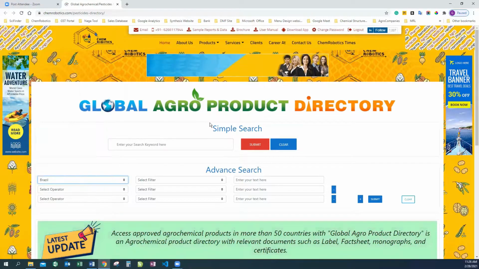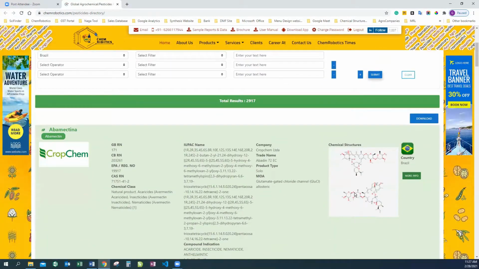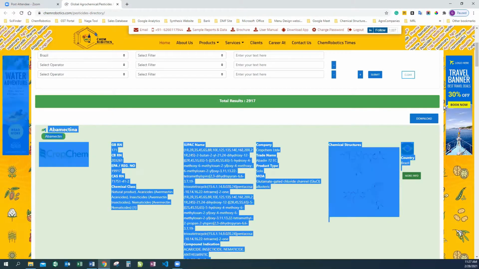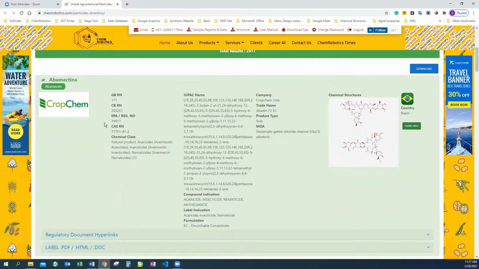So first of all, I'm just gonna filter this for Brazil, as Brazil is the biggest agrochemical market. So let's just have a look at this. For Brazil itself, there are a total of 2,917 results derived, and this is downloadable in the form of Excel, and you can filter them on the basis of your own needs.